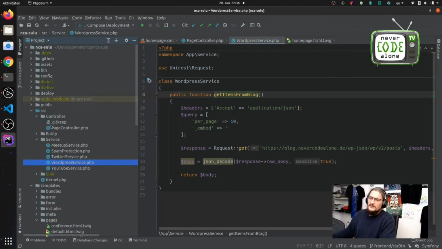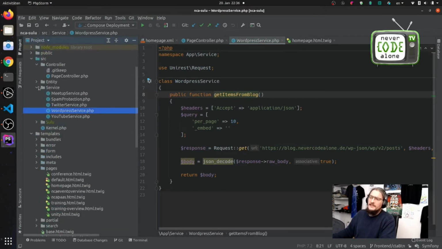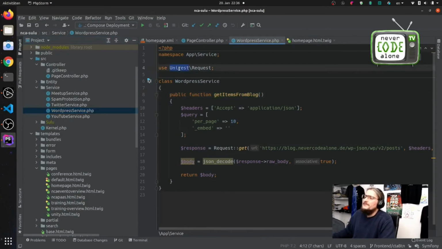Configuration is here, sources here, here's our controller, and here are also our services: Meetup service, spam protection service, Twitter service, YouTube service and the WordPress service. The WordPress service just gets a REST service, and this REST service will load my last 10 pages from my block format. JSON decode, return body. So I got a really clear array.